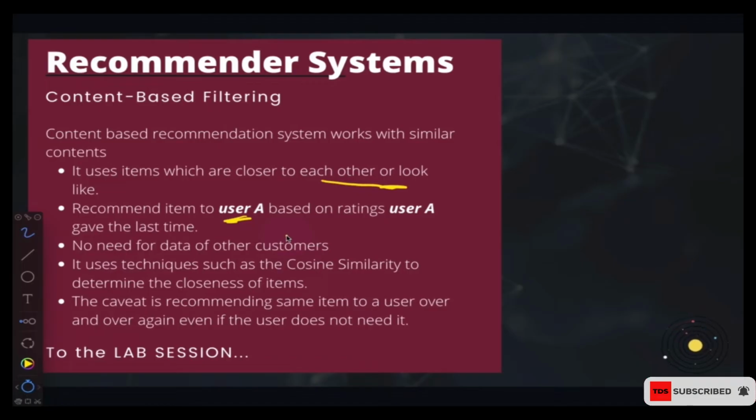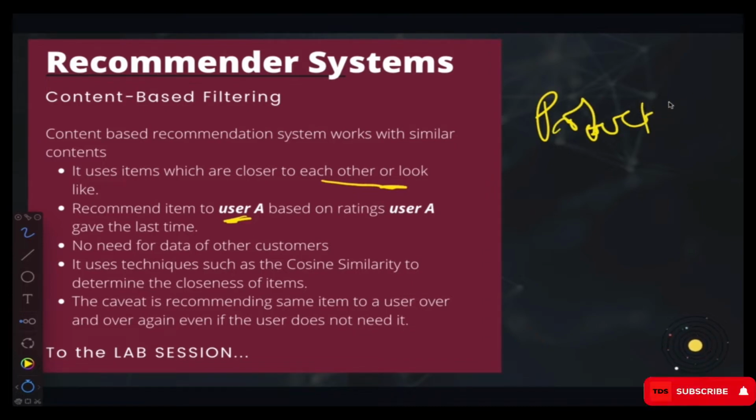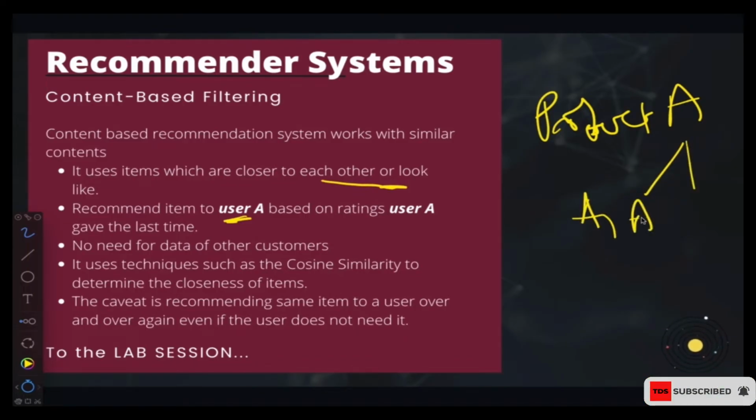Also, if a user searches for a particular product A, then similar items that look like product A are going to be suggested to the user.